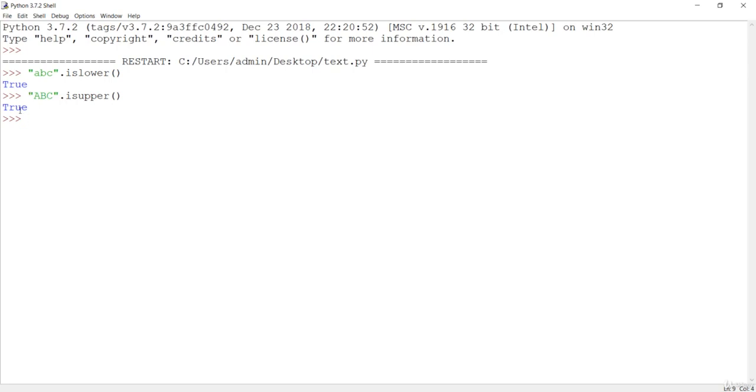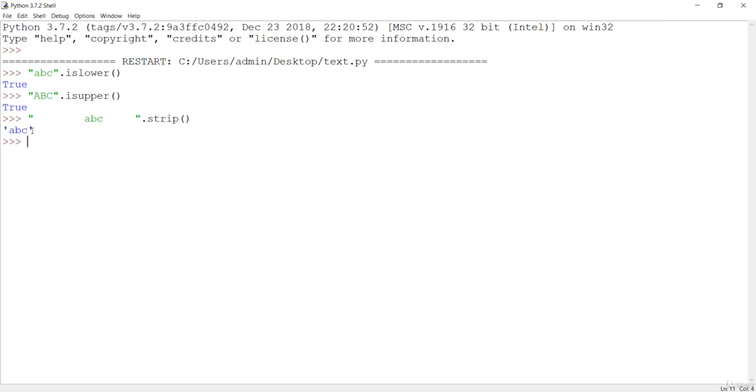So the next thing is strip. If you want to strip the spaces, so if I type some spaces, then abc, and some spaces, and you want to strip these blank spaces, you can simply call this strip method, and you will get the characters of the string without the blank spaces. So this is a handy method, which is the strip method, not split. So this is an important method.